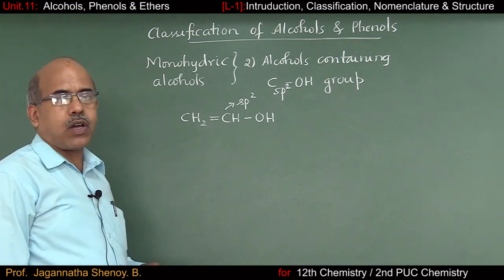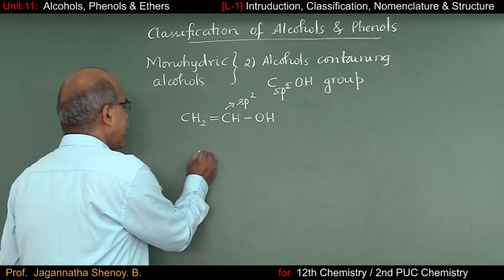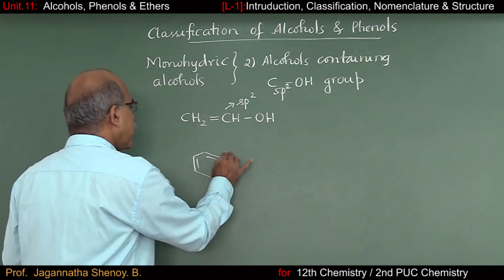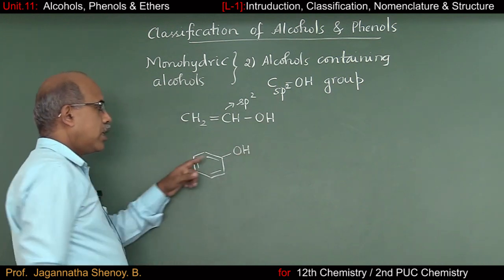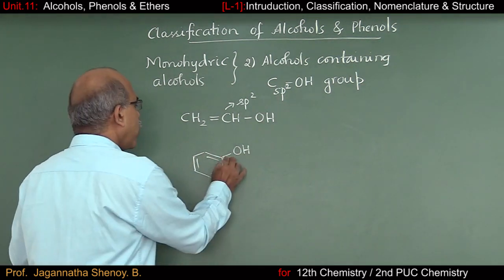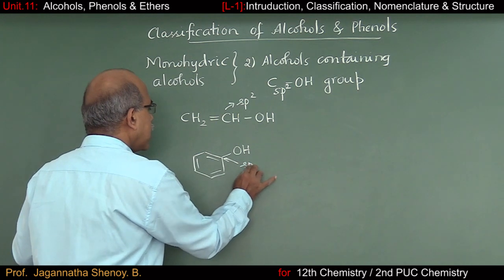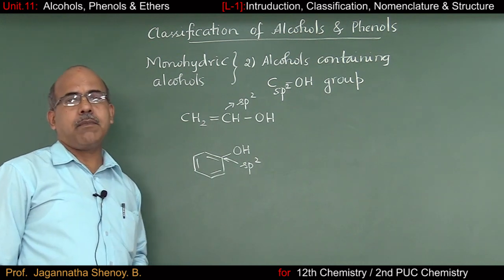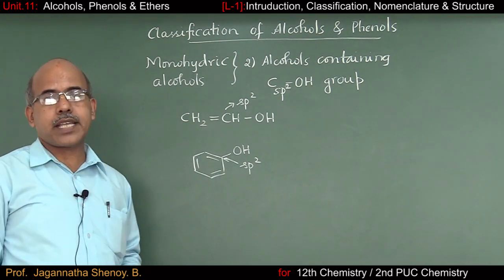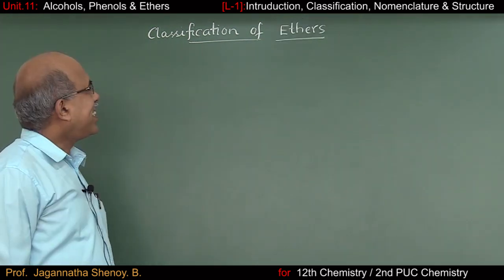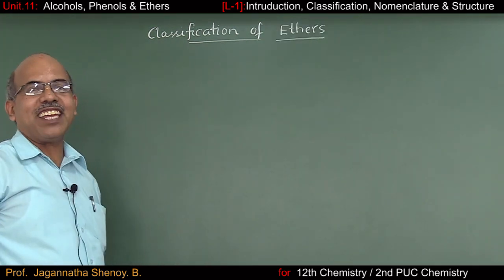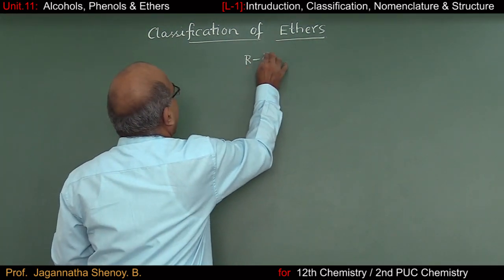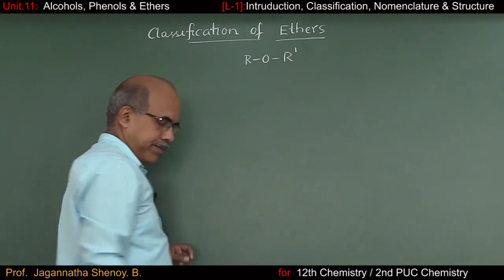Now, if not alcohol, if you consider phenol, even in the case of phenol, you know that the OH group is attached to the carbon atom undergoing sp2 hybridization. Of course, this is not an alcohol, but phenol. So this is about classification of alcohols and phenols. Next is classification of ethers. The general formula of ether is ROR dash.